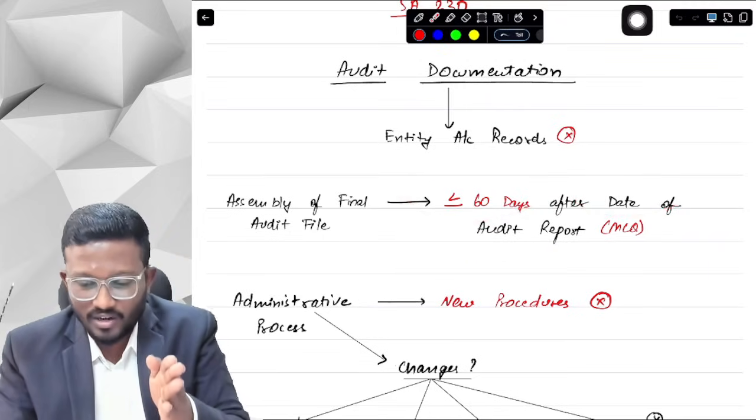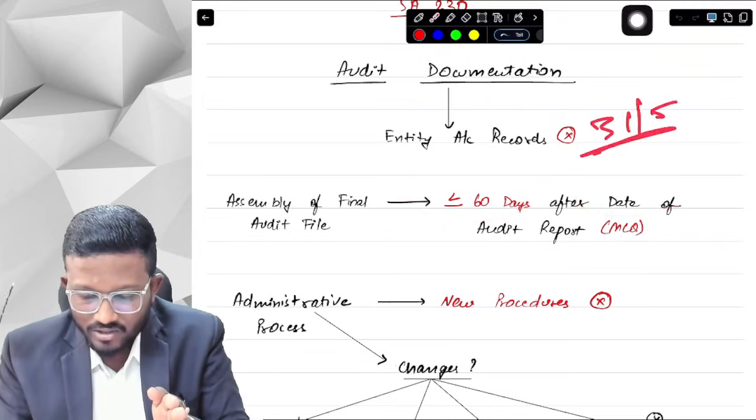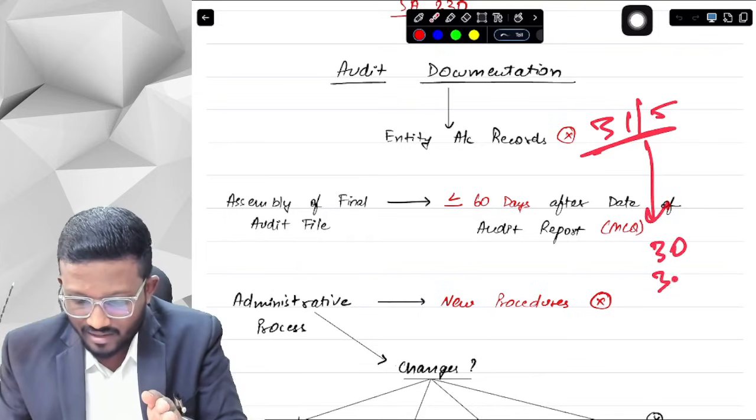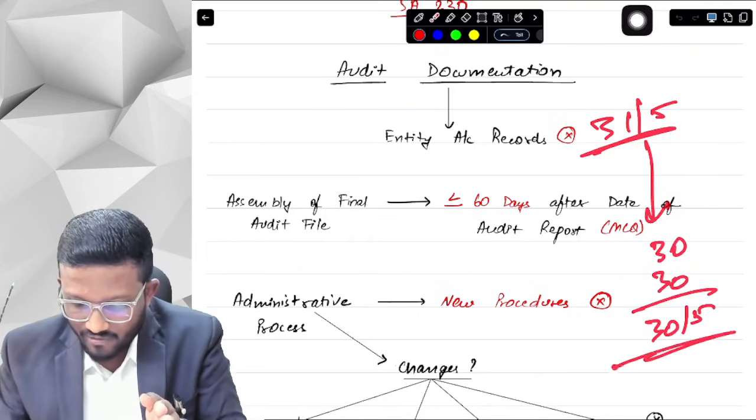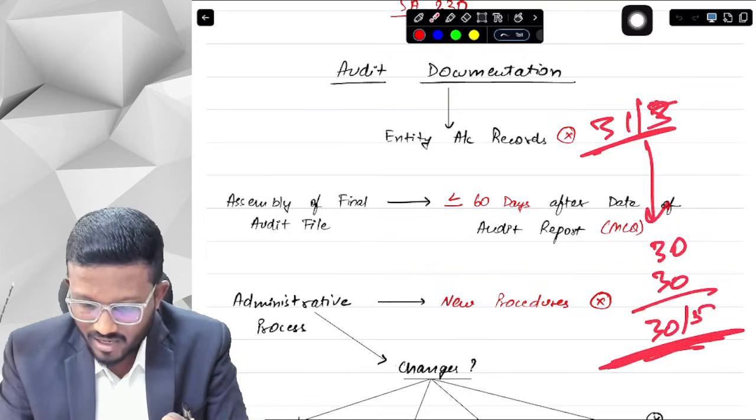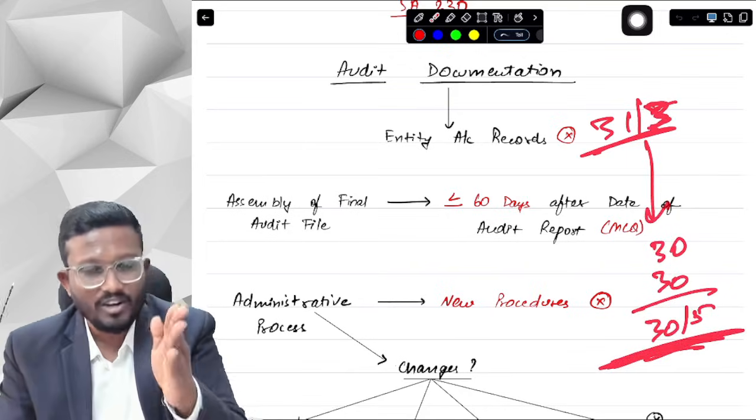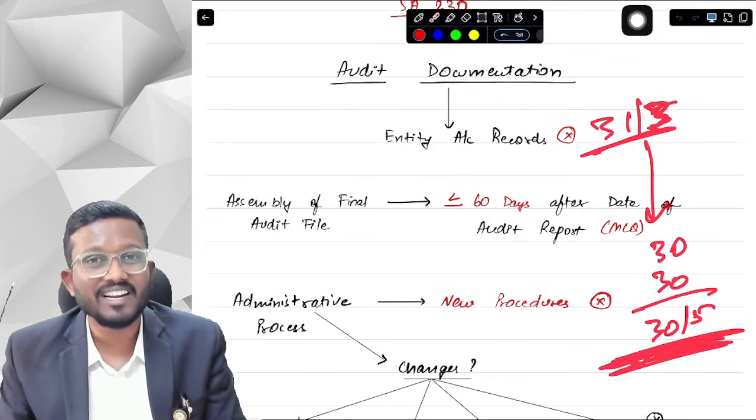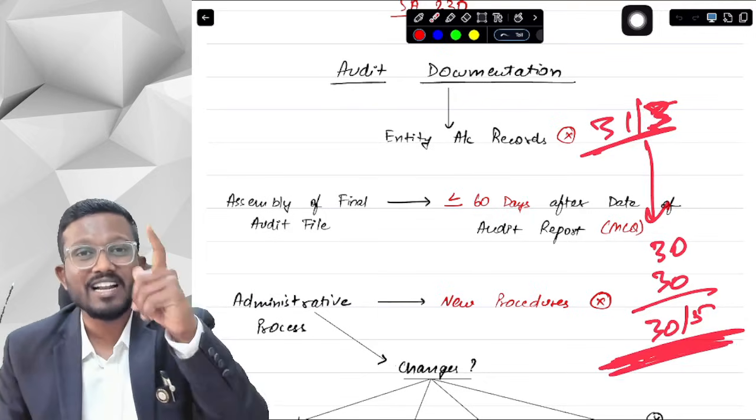Suppose the date of the auditor's report is 31st May. So 60 days means 30 days of April and 30 days of May, that is 30th May will be your last day. Sorry, 30th March. 30th March is the date of audit report. Then 30th May will be your last date of completing the assembly of final audit file.